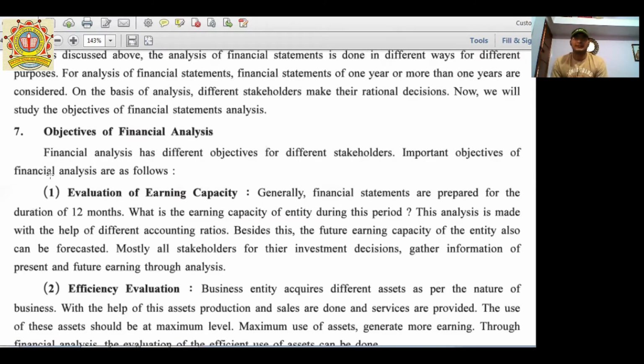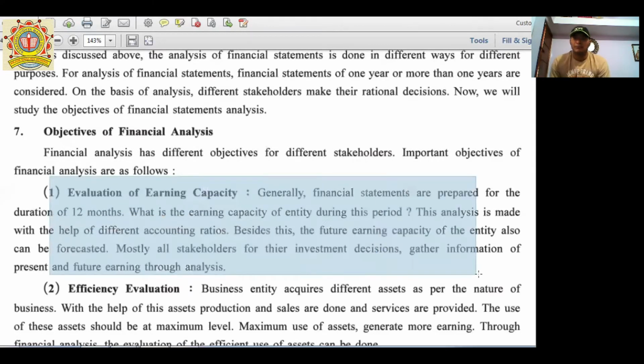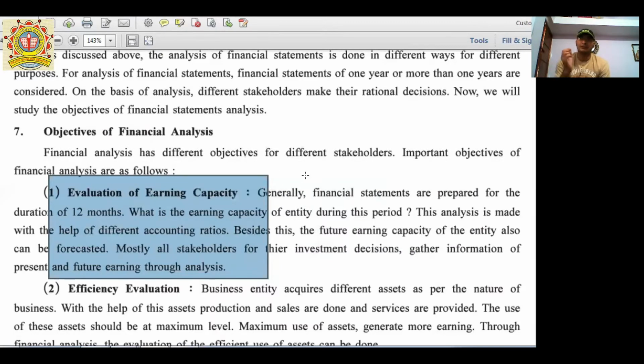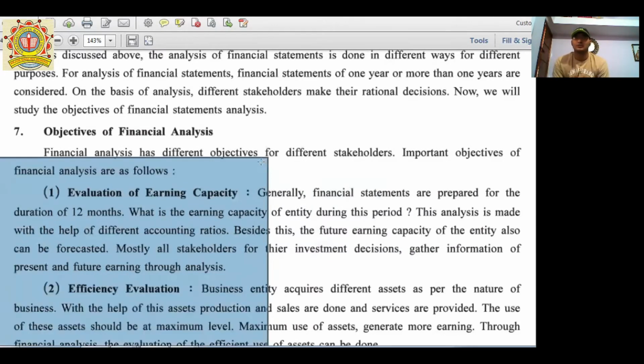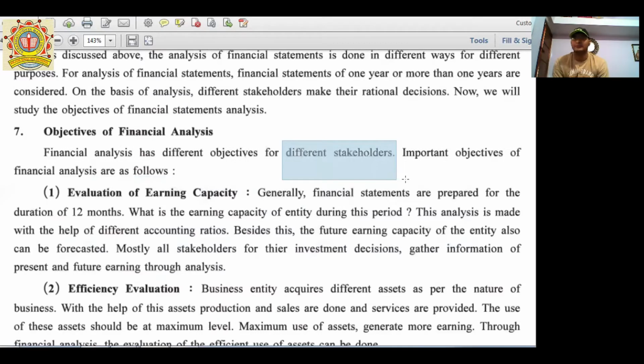So this evaluation of earning capacity can be measured by using the analysis of ratio for the different stakeholders. Now, what are the stakeholders? It includes the shareholders, government, creditors, debtors, as well as bankers. It means all the internal and external users of financial statements, which we call stakeholders, and evaluation of earning capacity is useful for different stakeholders.